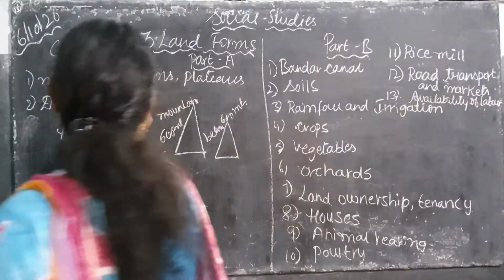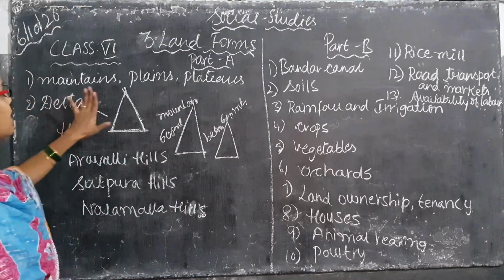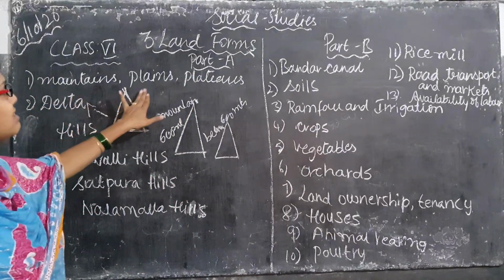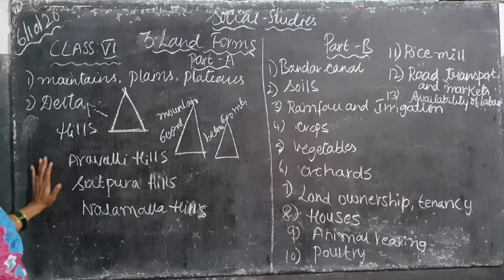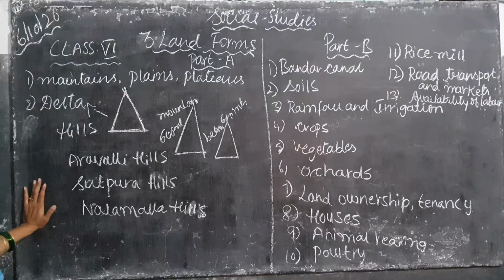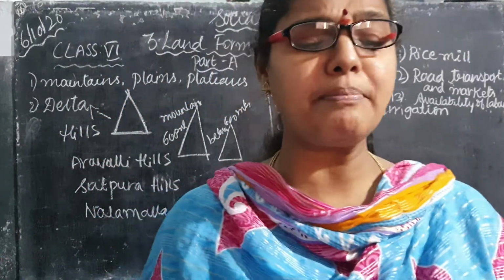So this is Landforms, Part 1. In Part 1, what have we discussed? We have discussed mountains, plains and plateaus, and about delta, about the mountains, and how many hills and how many mountains there are. Coming to Part B, what is Part B, children?